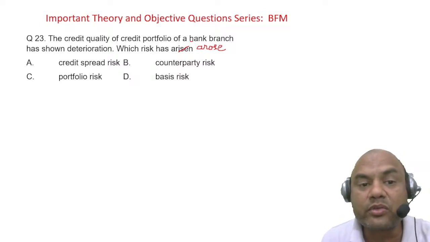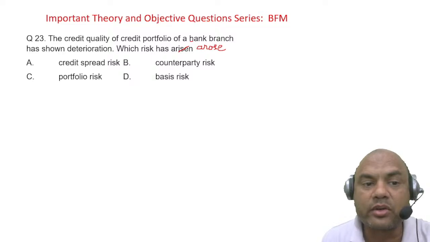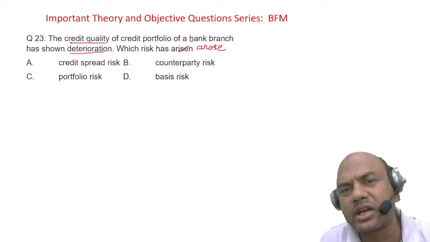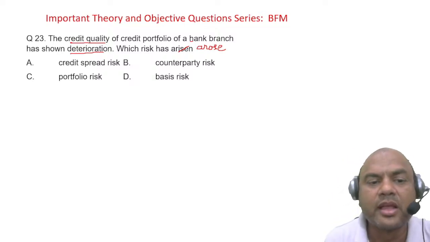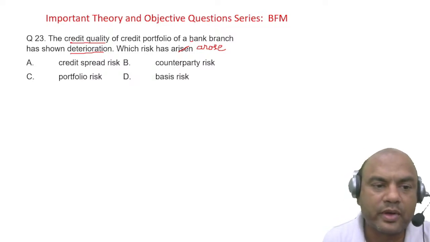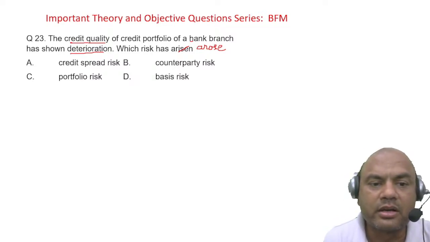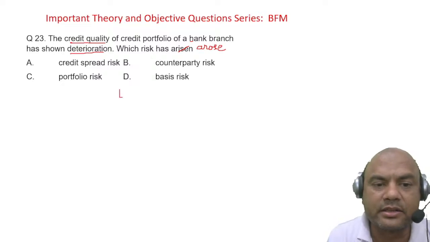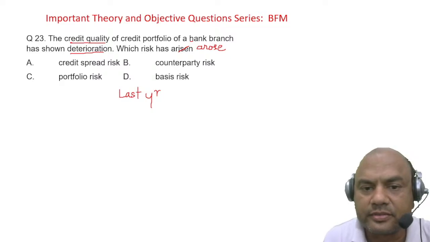So the credit quality of the credit portfolio has deteriorated. What do you mean by this? Suppose there was a portfolio of mine having, let's say, 100 loans. Let me write it like this: last year and this year.